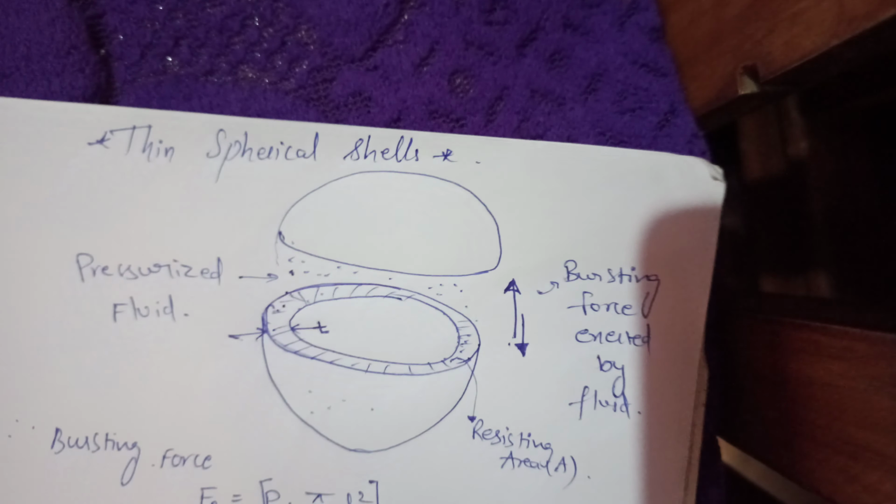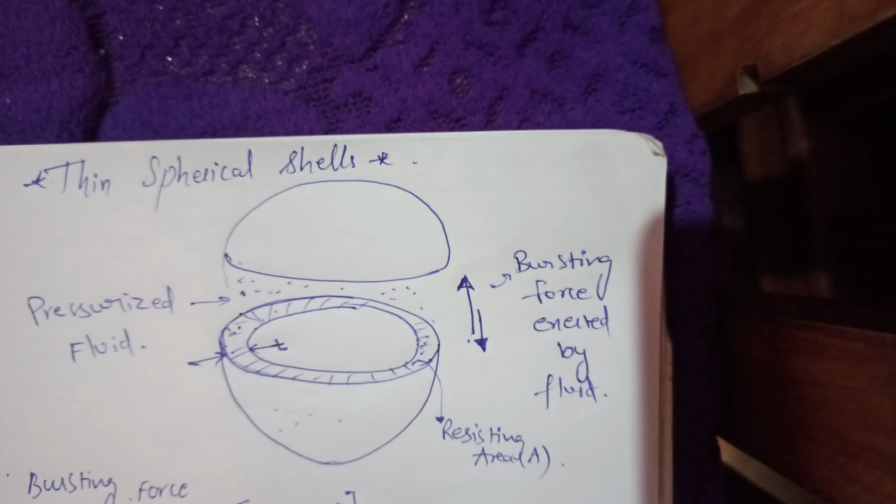Now why are we studying these thin spherical shells? Because in industry, like in the thermal engineering industry, fluids are stored in bodies such as spherical shells or cylindrical bodies, and we need to predict the failure of that body. The fluid will exert forces in all directions, and in some direction the material will fail. We need to predict how that failure will happen.